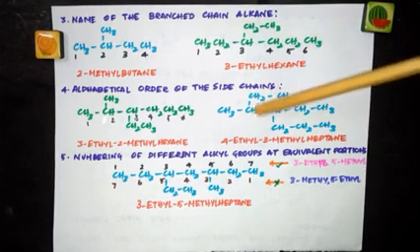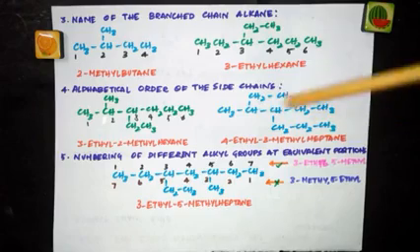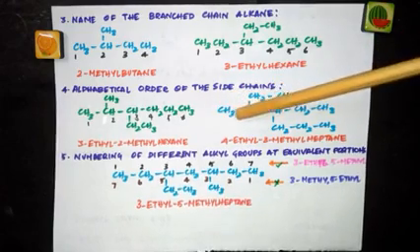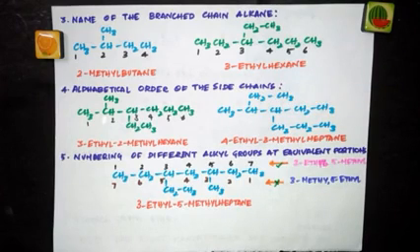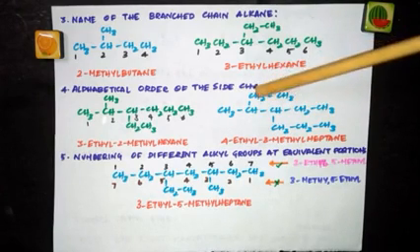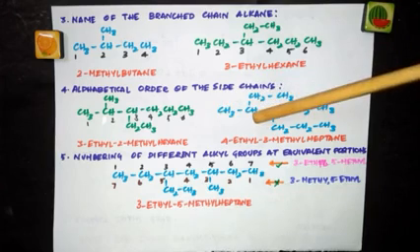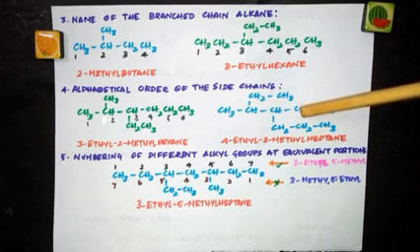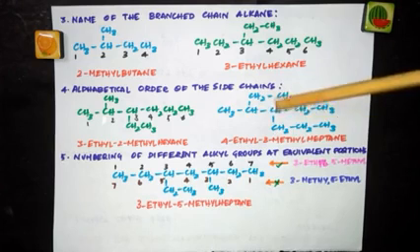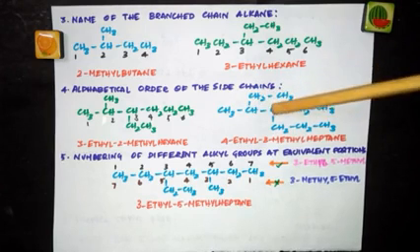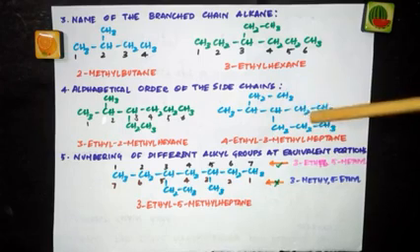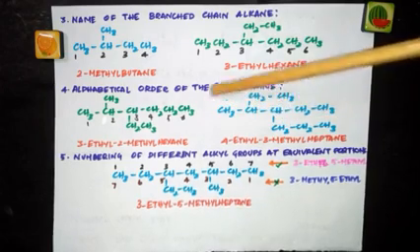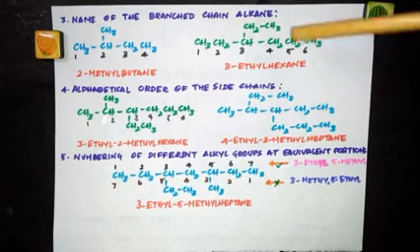Now, if I choose this as the parent chain, what are the substituents I have? I have a methyl group attached to this carbon and I have an ethyl group attached to this carbon. So when you start numbering from here, 1, 2, 3, methyl gets the third position, 4, 5, 6, 7. In fourth position, I have ethyl group. So in third position, methyl, fourth position, ethyl.